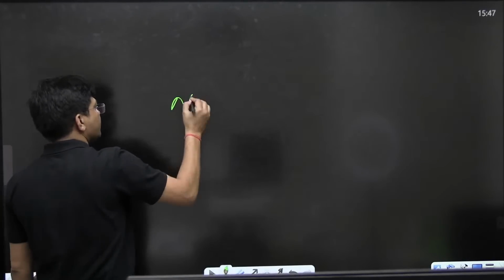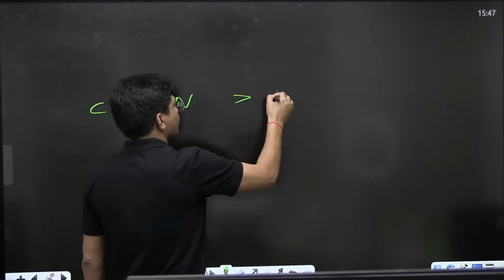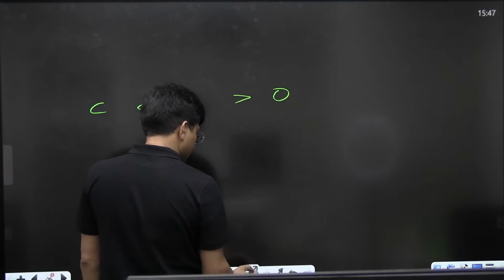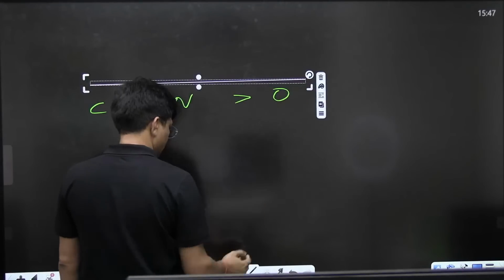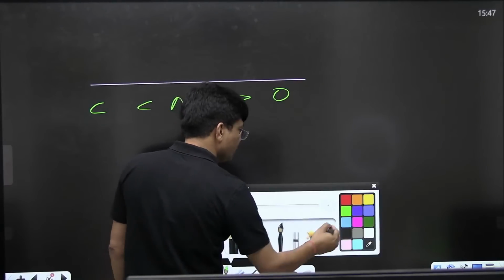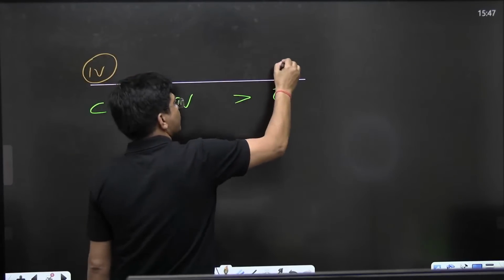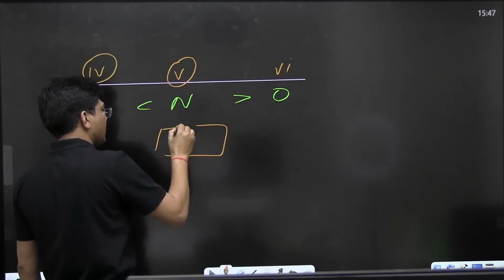Nitrogen has its ionization energy more than carbon as well as more than oxygen. Its ionization energy is more than the fourth group as well as the sixth group. The reason is its half filled stability.